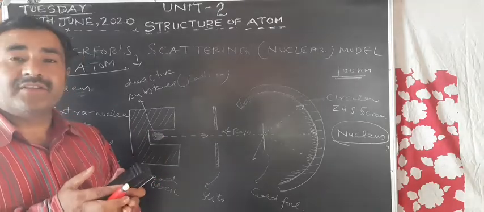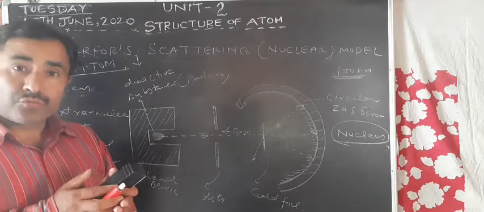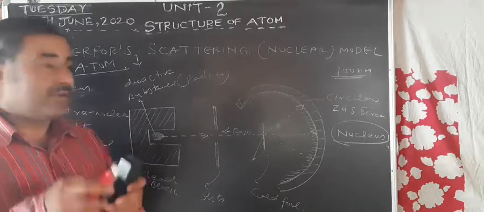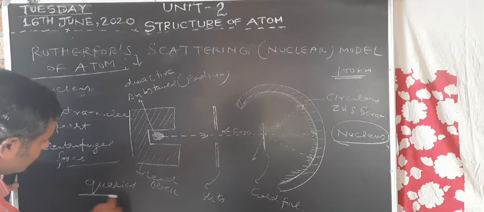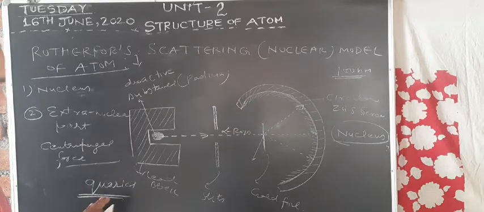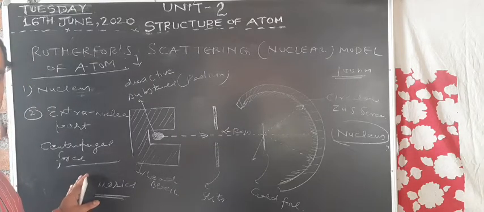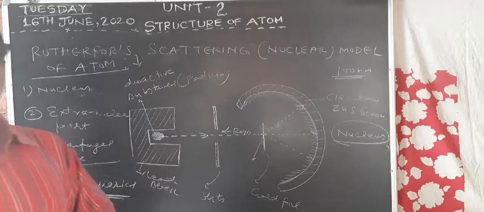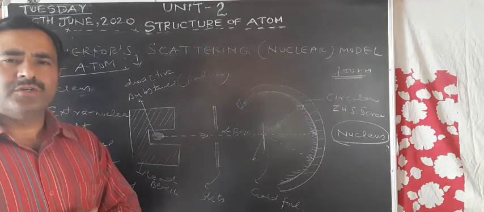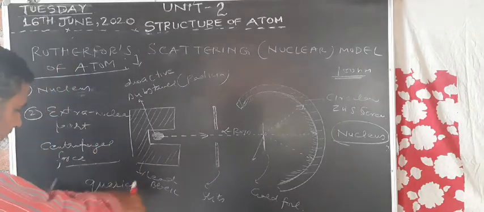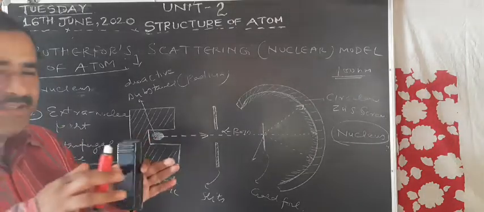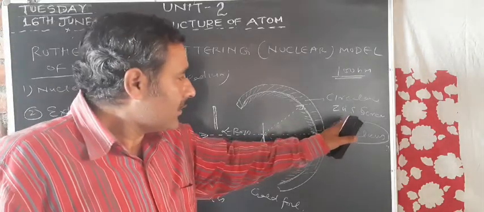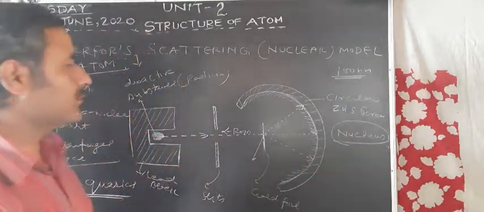Further, scientists have observed that these protons and neutrons are also made of smaller particles which we call quarks. So instead of protons and neutrons, we have quarks, smaller particles, and there are also some other smaller particles like mesons, neutrinos, positrons, etc. These quarks or mesons balance the force of repulsion between the protons present within the nucleus of an atom.